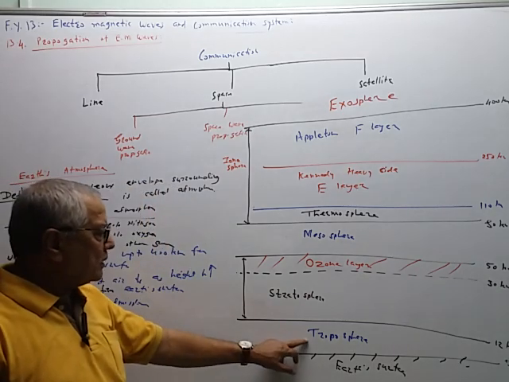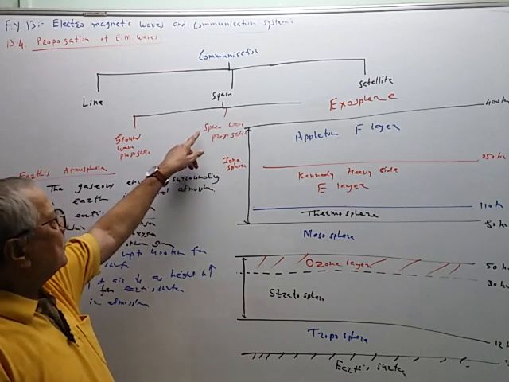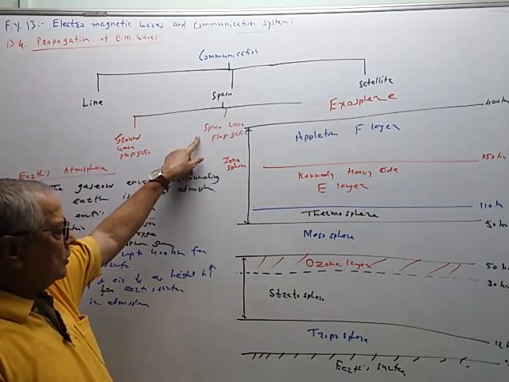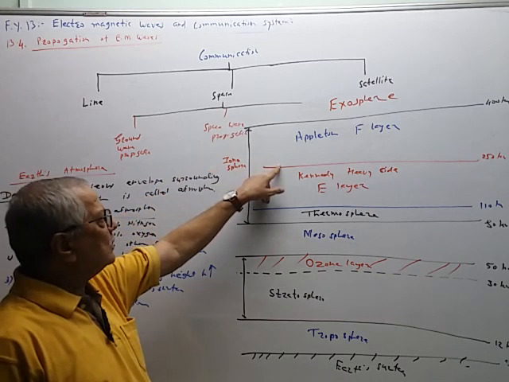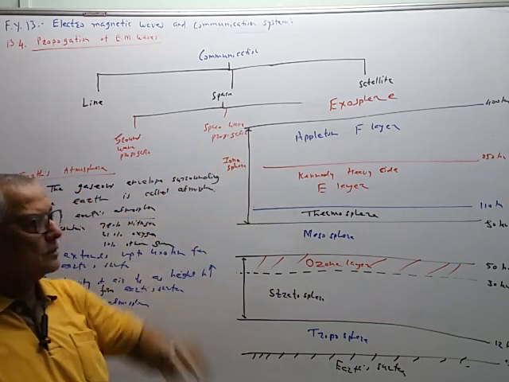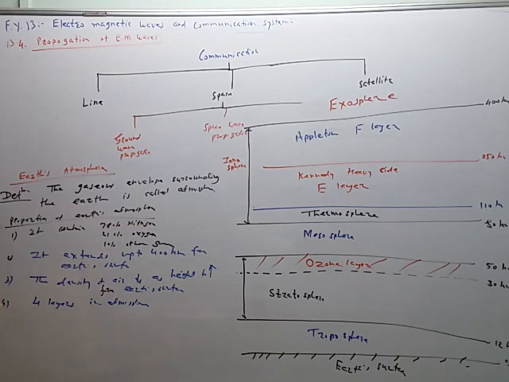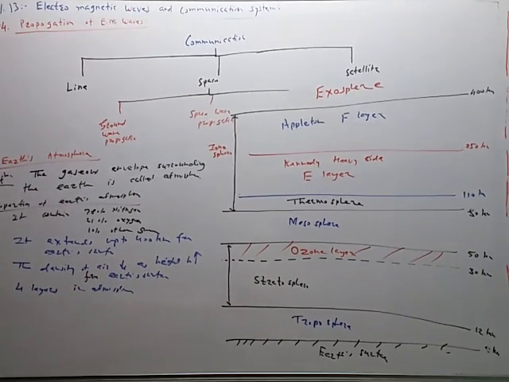So this troposphere is used in space wave as well as ground wave communication. Ionosphere is used in sky wave propagation like this. So these are the different layers, different compartments in the Earth's atmosphere. And now what to use them for communication purposes.